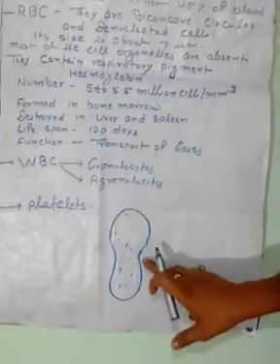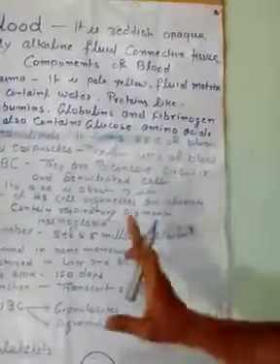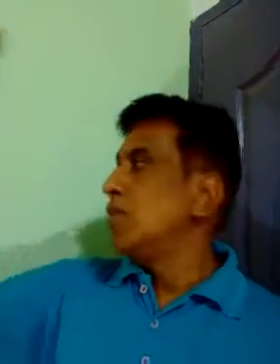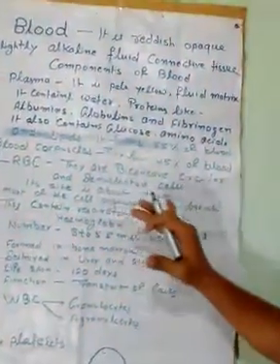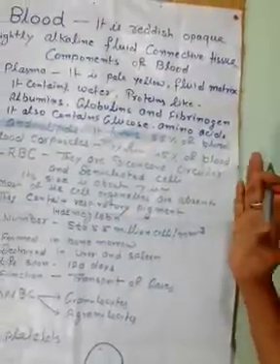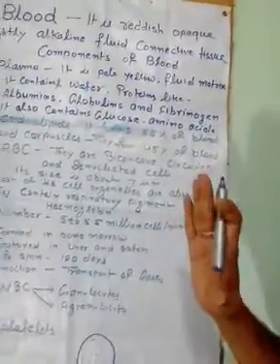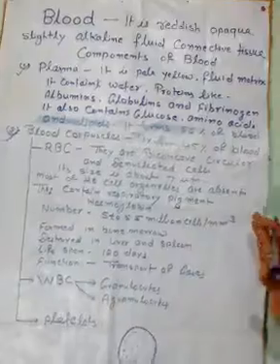It is biconcave in shape, circular and denucleated cell. Its size is about 5 micrometer. Most of the cell organelles are absent in RBC because nucleus is not present.